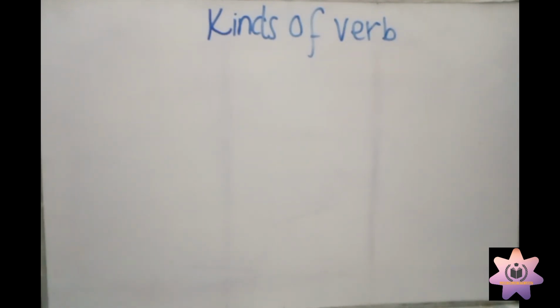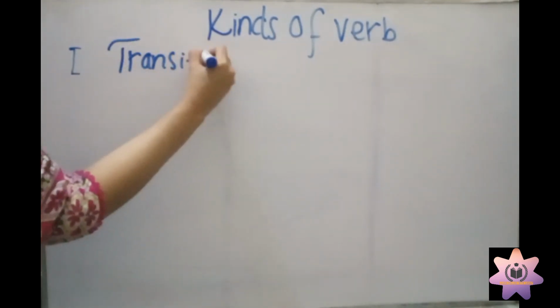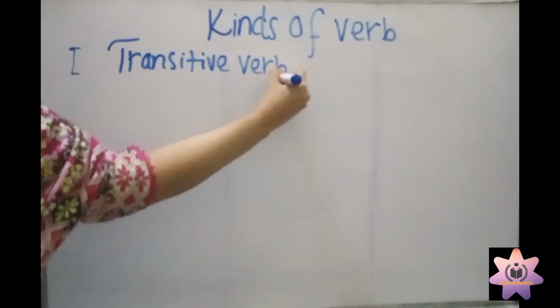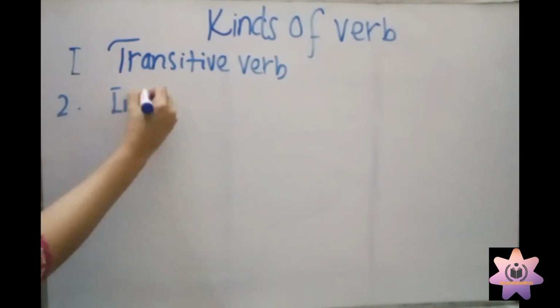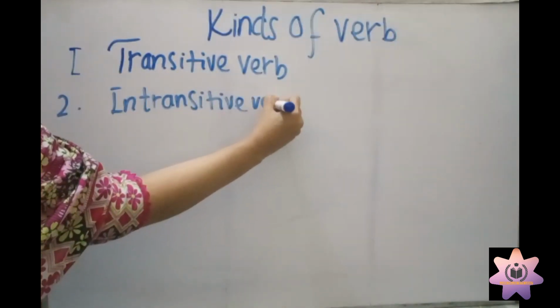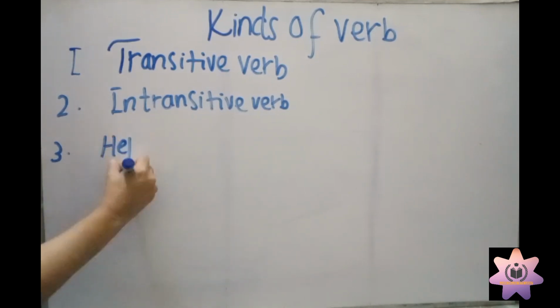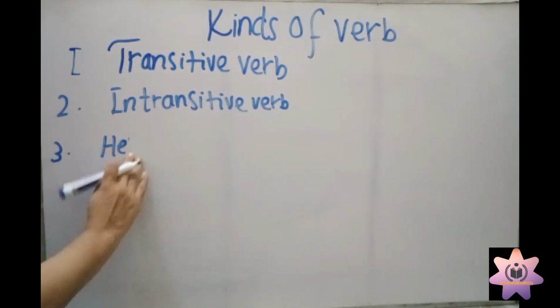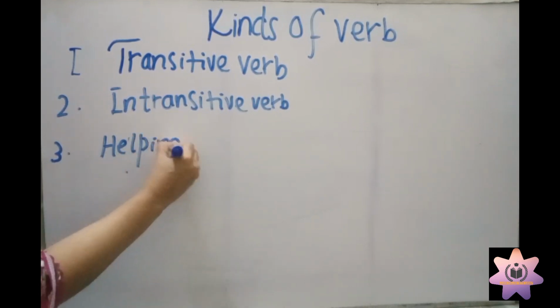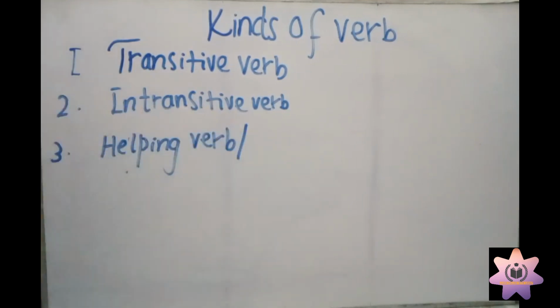For example, here I'm going to write: number 1, transitive verb; number 2, intransitive verb; number 3, helping verb or auxiliary verb.